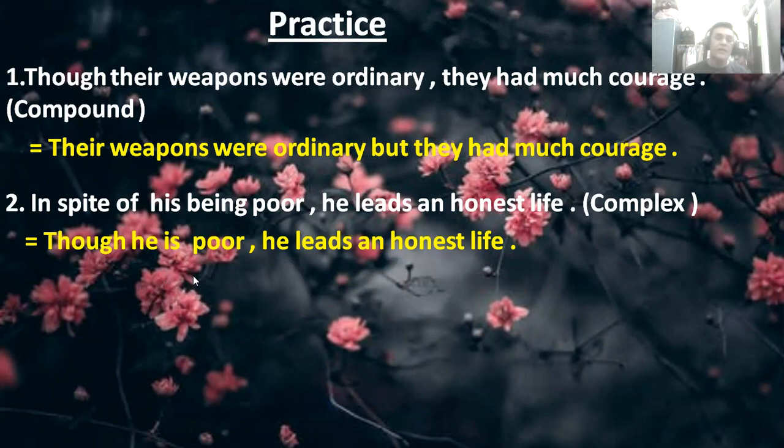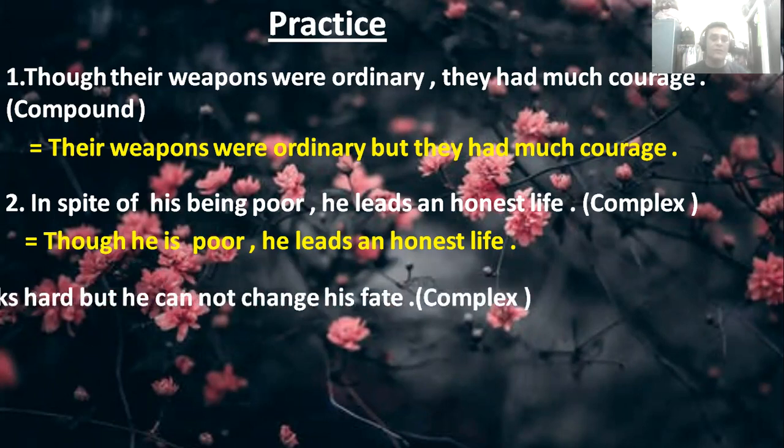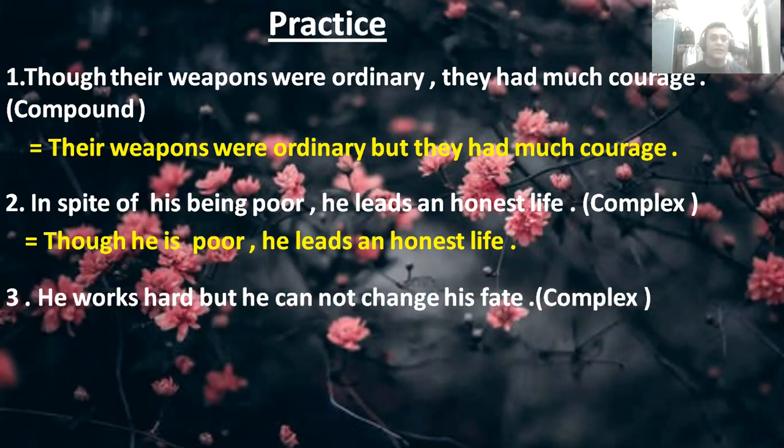If you want, I would give you another example. Number three: he works hard, but he cannot change his fate. Very fantastic English here. So for complex, you have to put though or although at the beginning of the sentence.